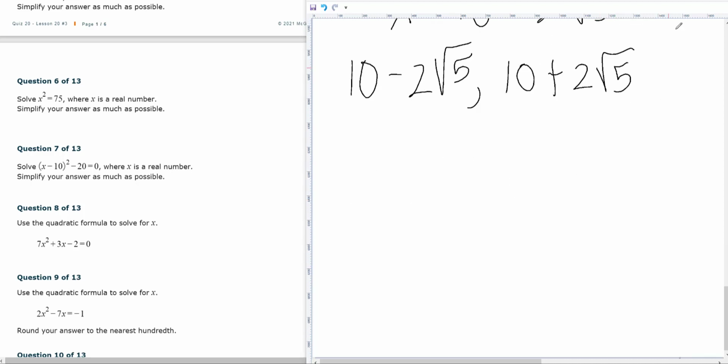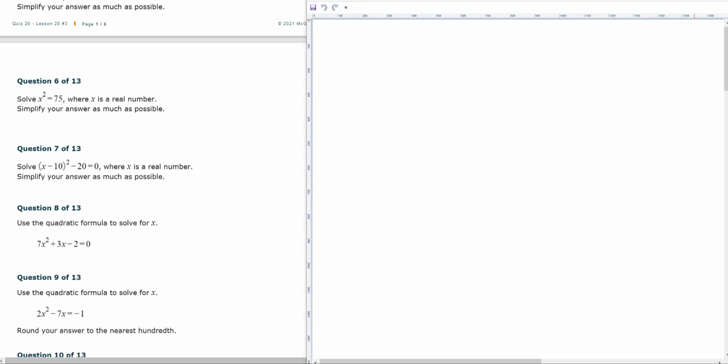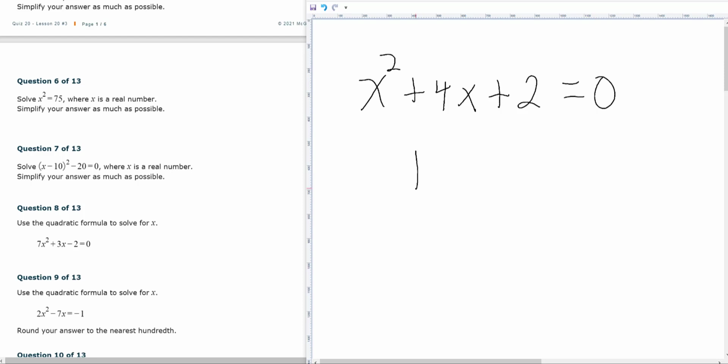Then we have a dilemma. We might come across something like this: x squared plus 4x plus 2 equals 0. So this is another example that is not on your worksheet. My problem with this is that this is a prime polynomial.